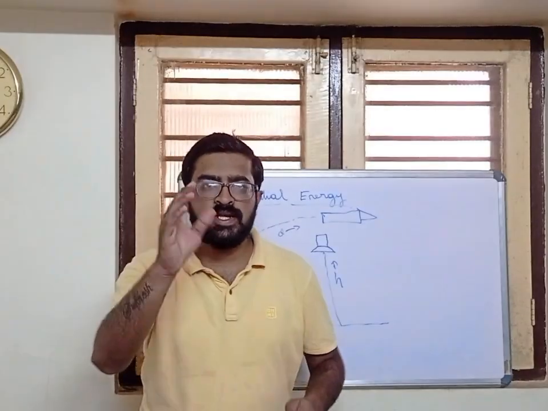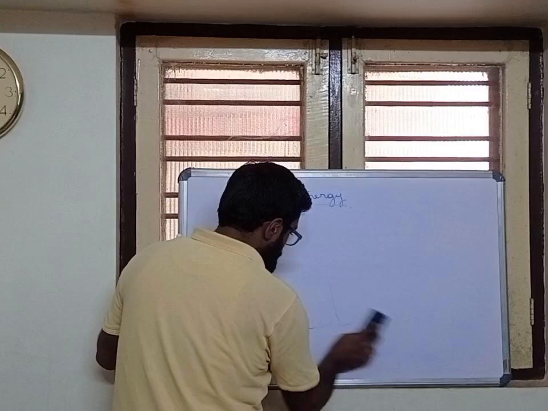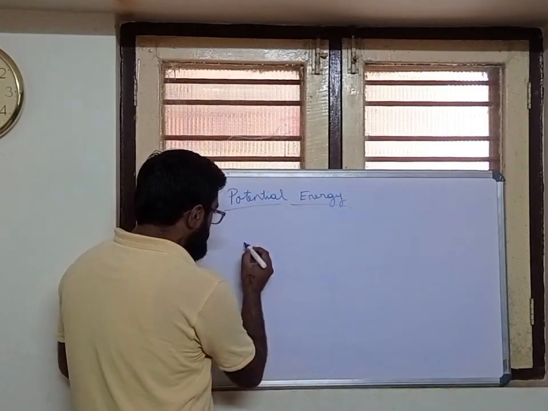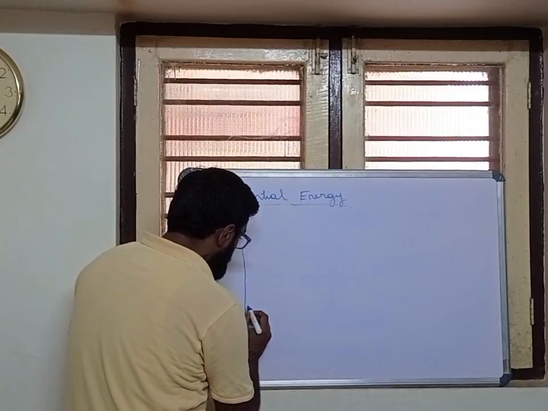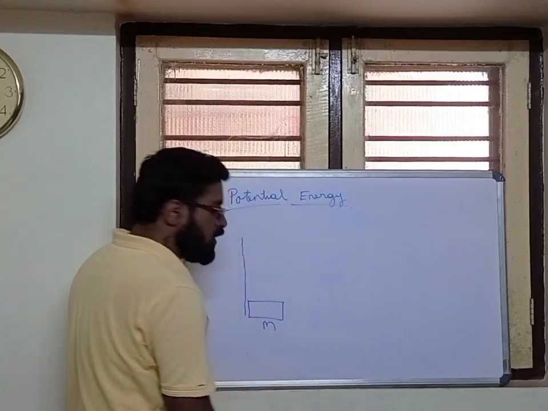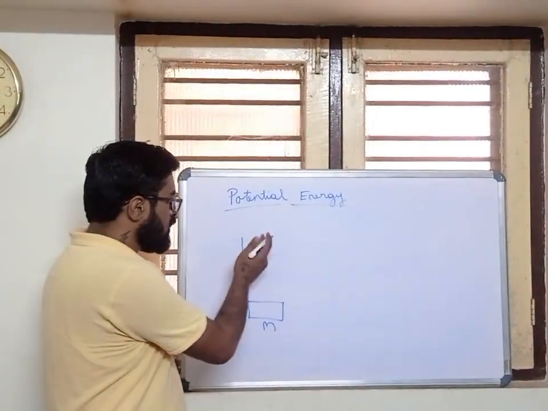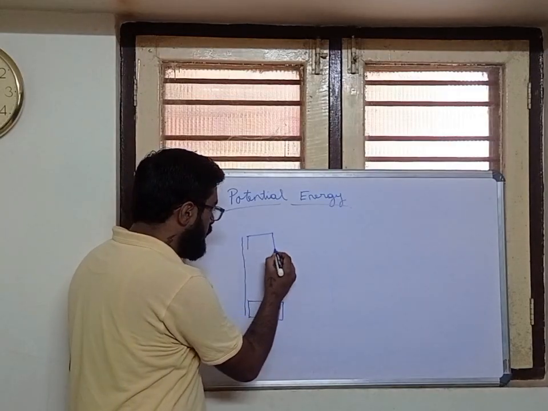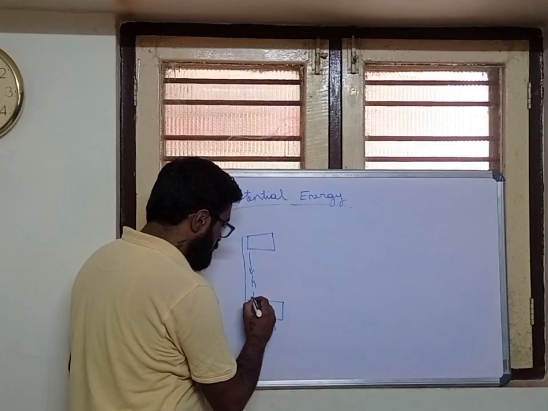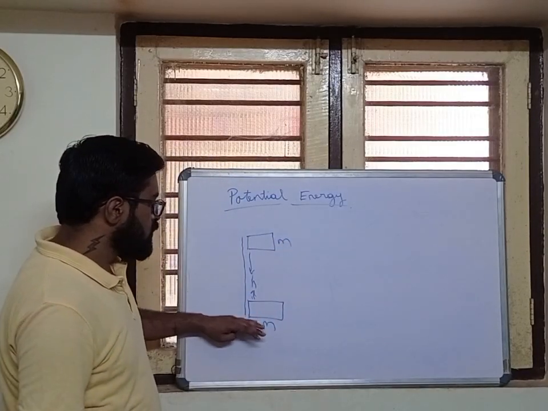Let me give you a simple example again. Suppose a block of mass m is lifted, raised up to height h. Here we need to do work.